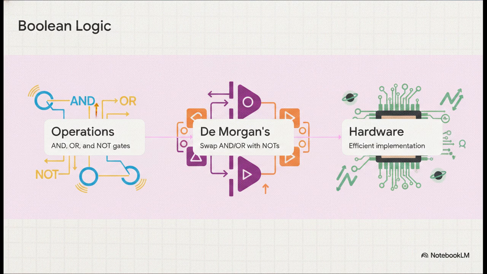But the crucial point I want to highlight here is De Morgan's laws. These laws state that you can invert combinations of AND or OR gates using NOT gates. Why does this matter? Well, because when you're an engineer optimizing neural network inference logic, or designing quantum oracle circuits, De Morgan's laws let you elegantly swap AND and OR operations at the simple cost of a NOT gate. It's a real game changer that enables highly efficient hardware implementations and model compressions.